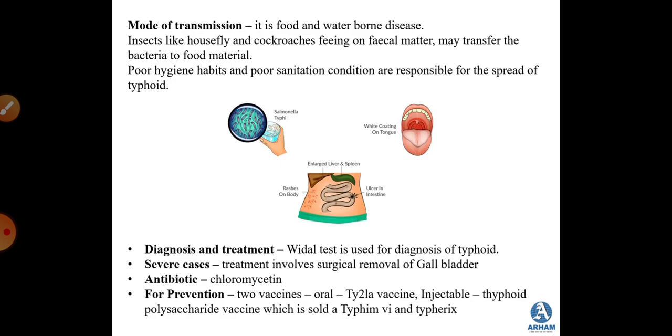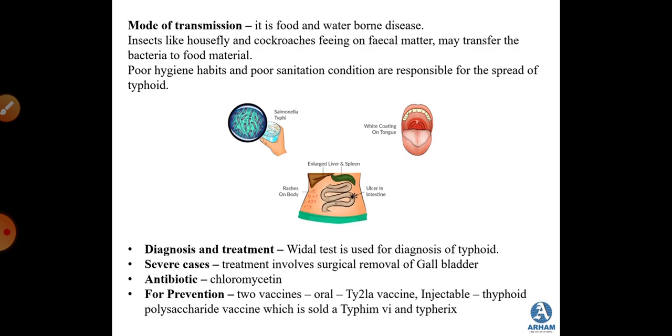The tap water that you use gets infected mostly during the monsoon season, as there is a lot of mixing of water. And with the same thing, it also infects the food. So the mode of transmission: it is a food and waterborne disease.